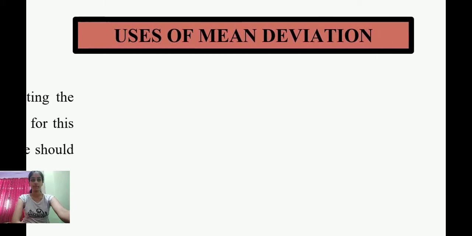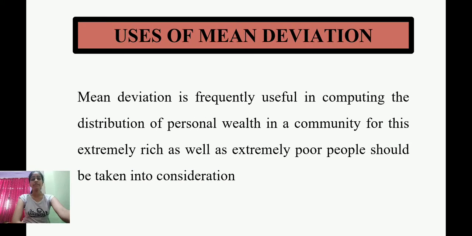Uses of mean deviation. Mean deviation is frequently useful in computing the distribution of personal wealth in a community, for extremely rich as well as extremely poor people should be taken into consideration.